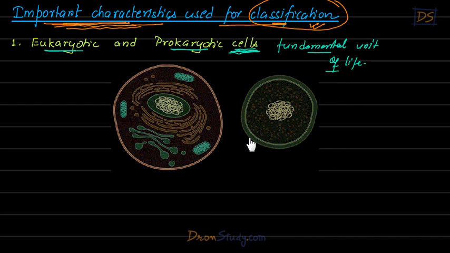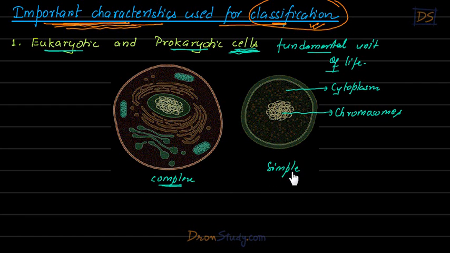Now look at these two photographs, students. Look at this cell. This is a cell, students. Here you can see, this is cytoplasm, right, students? And here this is chromosome, students. Chromosomes, right? Now look at this cell, students. This looks much more complex. Just by looking at the photograph, you can understand this is a much simpler cell, right? Now this is a complex cell, students.